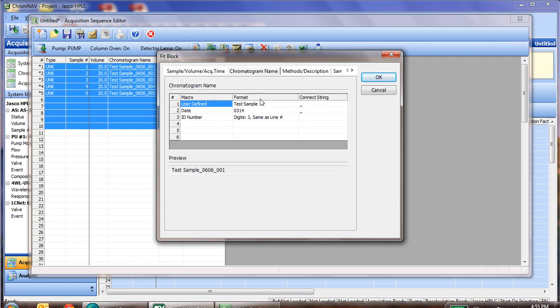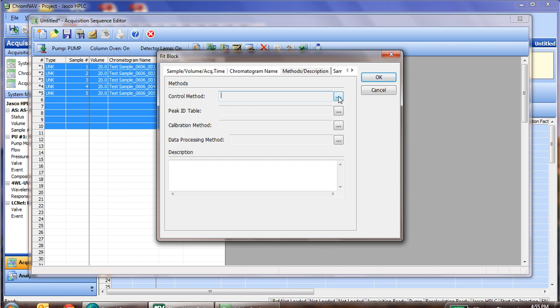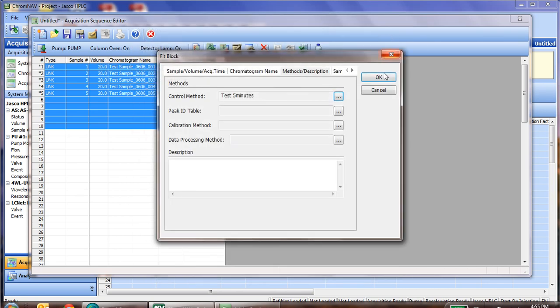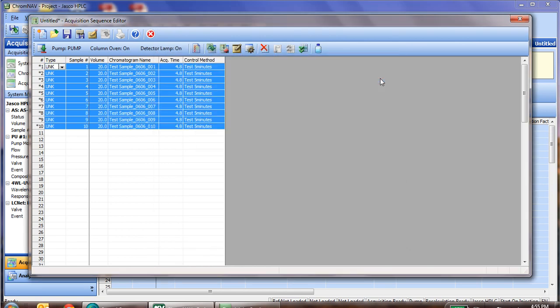We next enter in the chromatogram name. They can all be called test sample with a date and an ID number. And then last, if we go to methods, we pick the control method. And once we've entered in the control method, we click OK, and you'll notice it fills the rest of the table in for us.